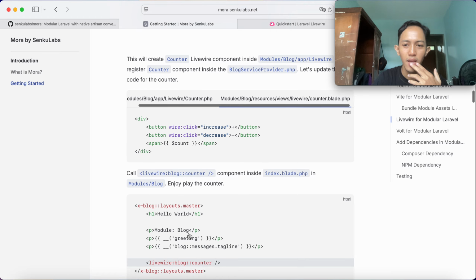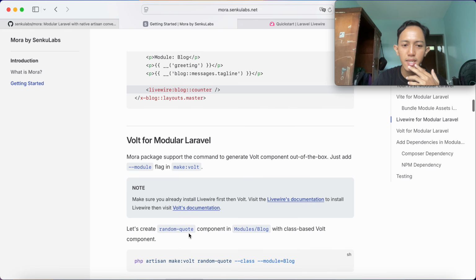Okay, and the next section is Volt for modular Laravel. Mora package supports the command to generate Volt component out of the box. Just add the --module flag in make:volt. Okay, to do that, make sure we already installed LiveWire first, then Volt. After that, we install Volt following the Volt documentation.